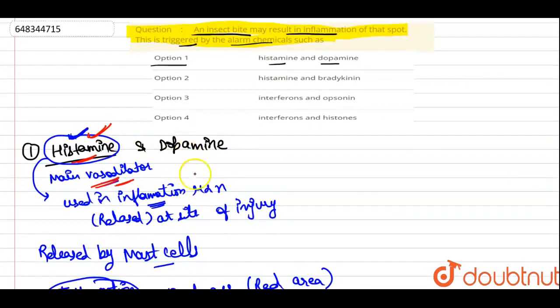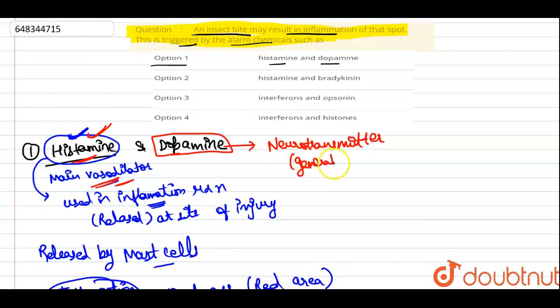Now the option also says dopamine. Here dopamine is a kind of neurotransmitter, and its role is in generating the action potentials in the nerve cells.